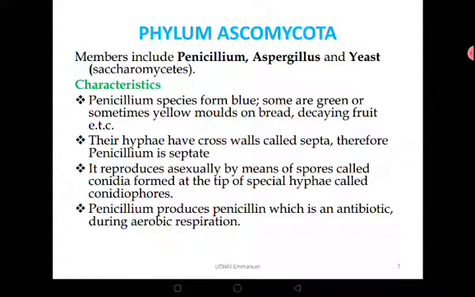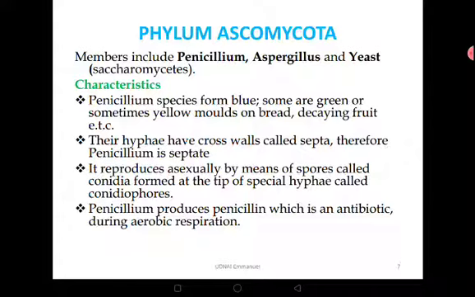We now know that among the members of Zygomycota, we have Mucor, the common bread mold, and we have seen its structure. We have another phylum called Ascomycota, and most of these are unicellular. We have Penicillium, Aspergillus, and then yeast. Those members belong to phylum Ascomycota.